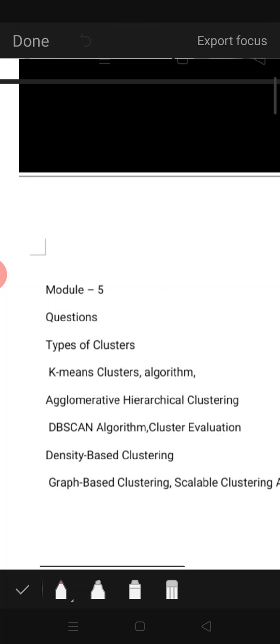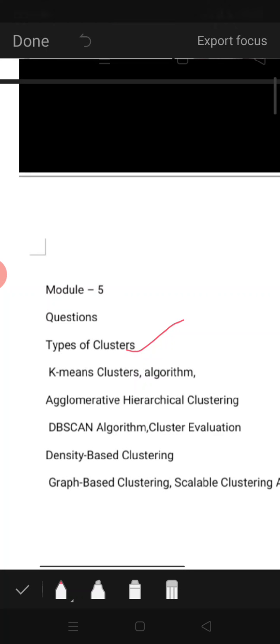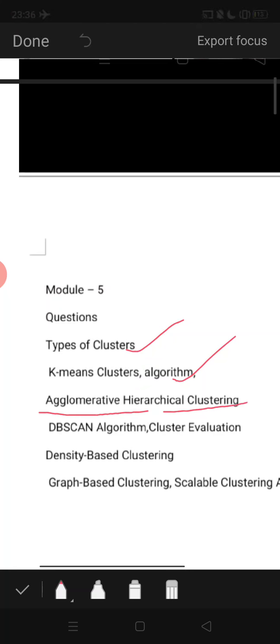First, we'll study about clusters. What is a cluster? Types of clusters. This is one question, I call it a sure question. Next one, K-means cluster algorithm. What is a K-means cluster algorithm? And some problems may be asked. Next one is agglomerative hierarchical clustering. This is one question.